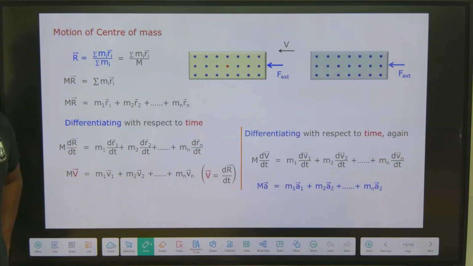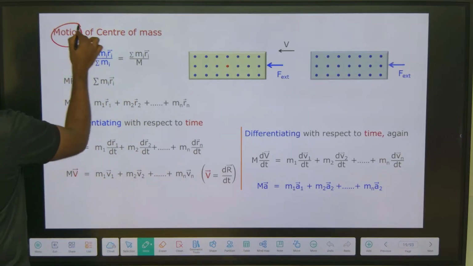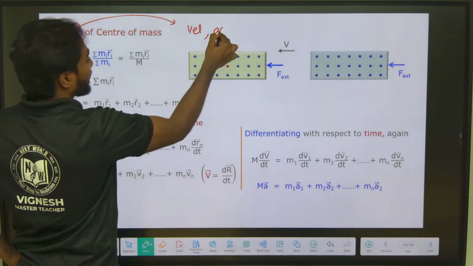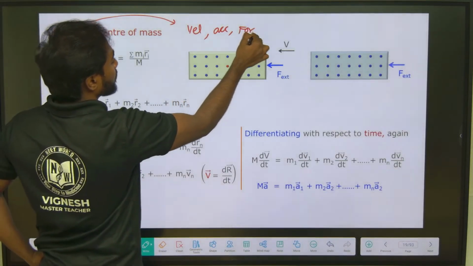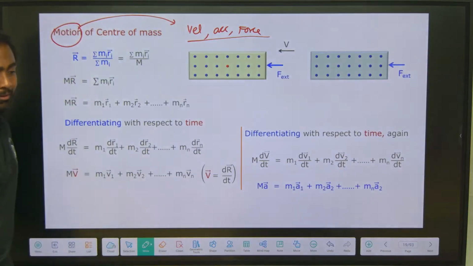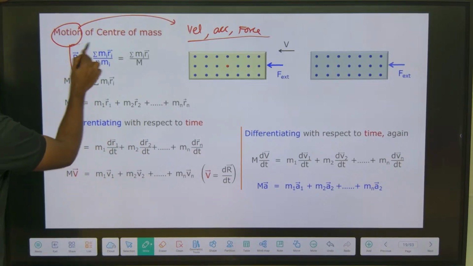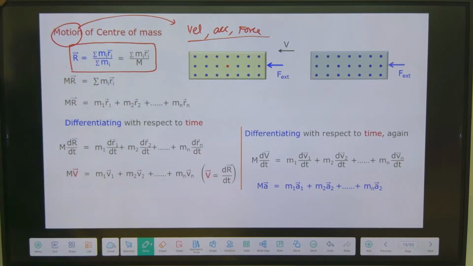When we talk about motion, what are the things involved? Velocity, acceleration, force, etc. These kinds of things are involved. Now we know that the position of the center of mass is R equal to summation mi Ri by summation mi.